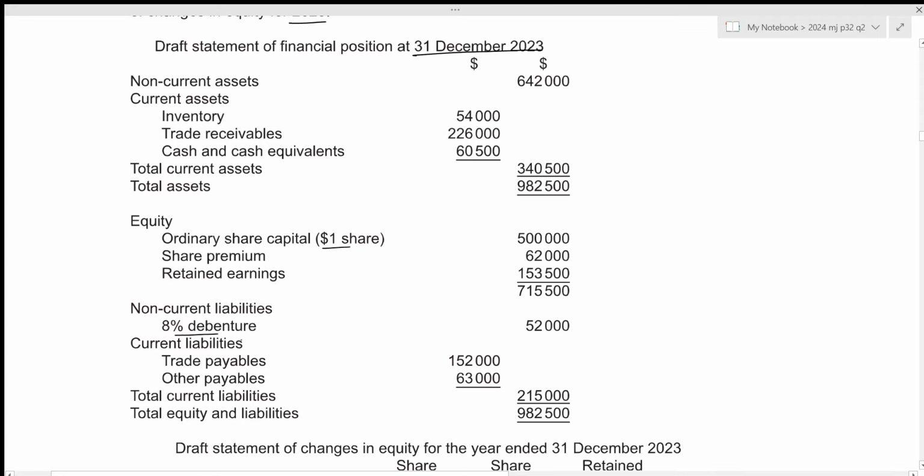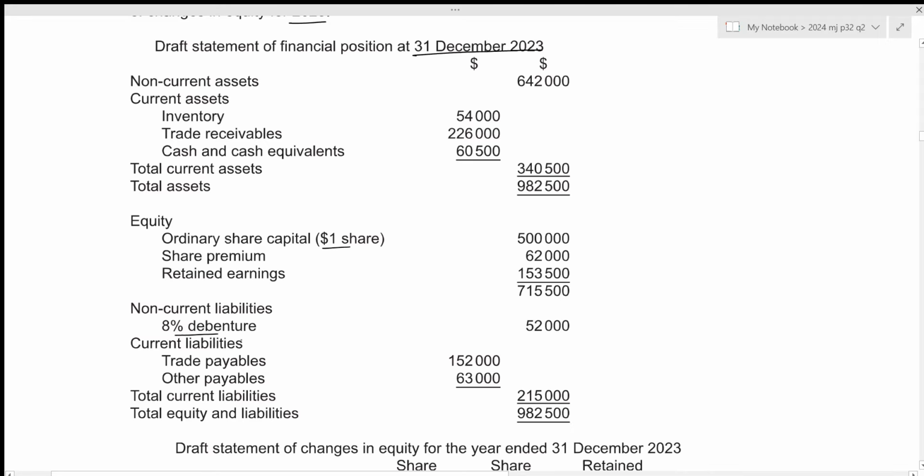it's given right here. So we can start with the amount of 122,000, from which we need to deduct the 1600. This is the correct treatment, and this should also be adjusted to the non-current asset value within our statement of financial position, because previously no depreciation had been charged. Now we need to allow for last year's depreciation as well as the current year's depreciation. So this will give us the correct value of the non-current assets.